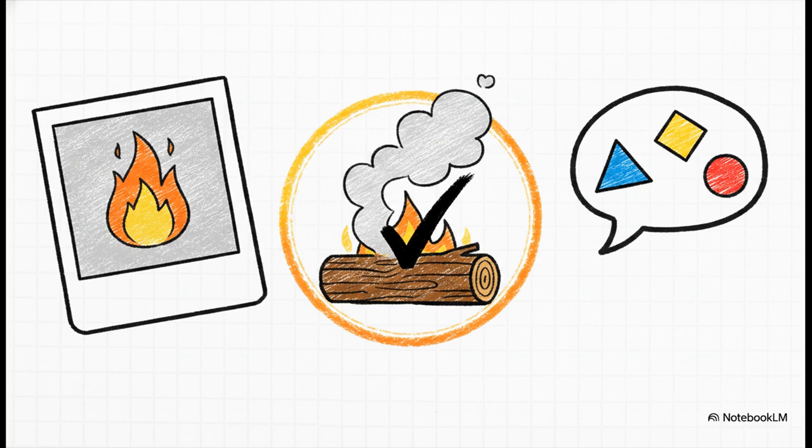An icon resembles something. Think of a photograph of a fire. An index is causally connected, like the actual smoke coming from a fire. And a symbol is just pure convention, like the literal letters FIRE. When you're grading an AI, you absolutely must demand genuine evidential connections, which are those indexed claims, and AI just cannot establish factual truth by relying on a visual resemblance or a symbolic convention.